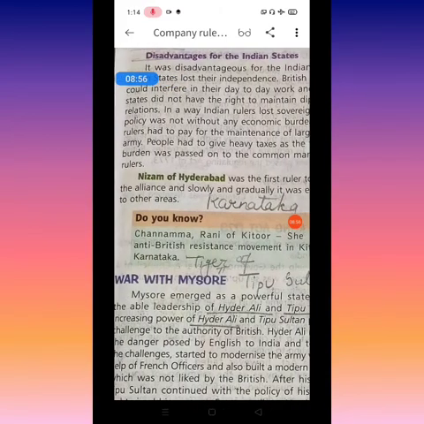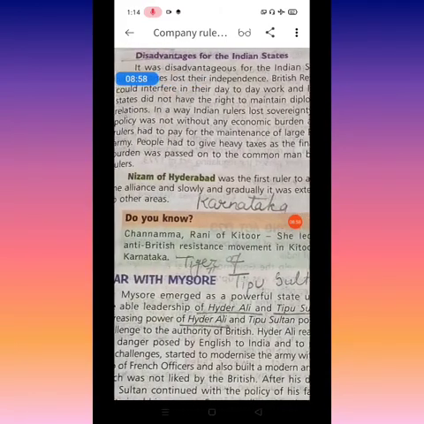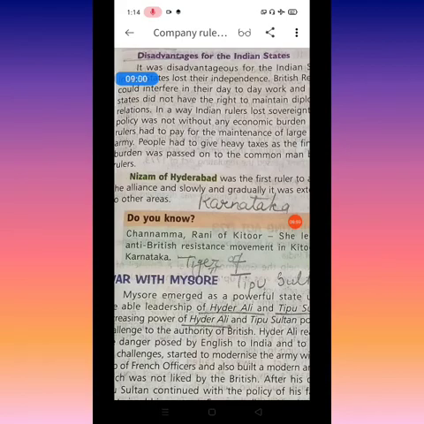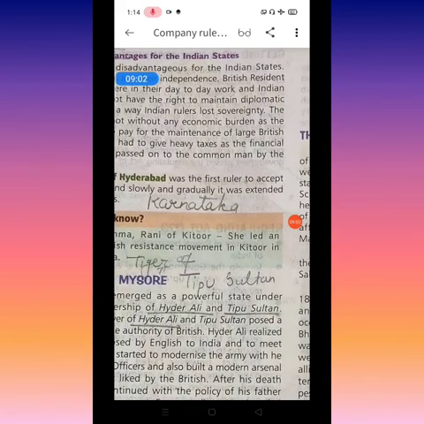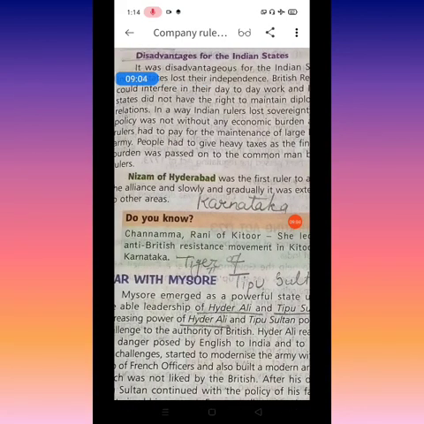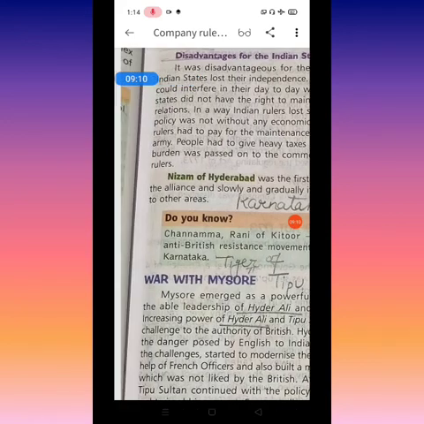Now Channamma, Rani of Kittur, led an anti-British resistance movement in Kittur in Karnataka. Okay, she started one anti-British movement because she was not ready to pay that much. In the next video we will study the war with Mysore.